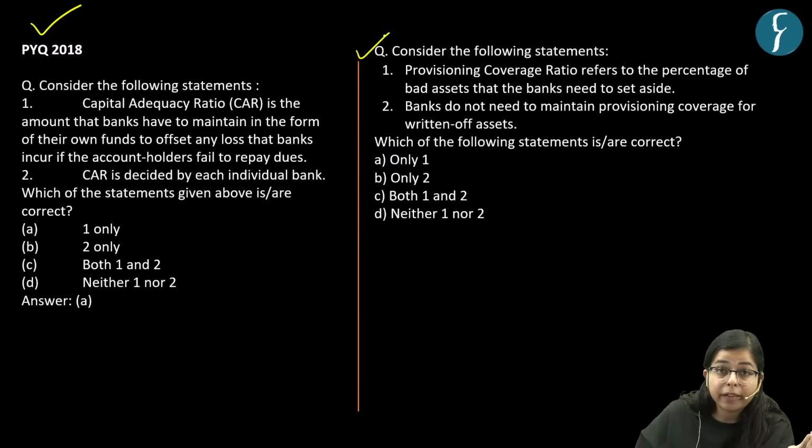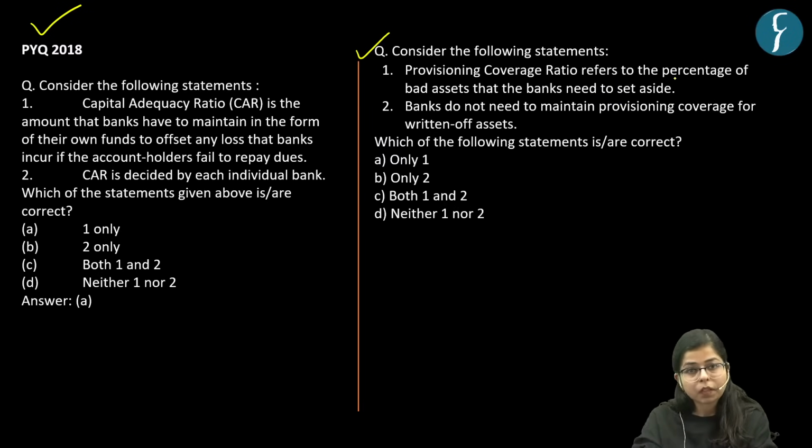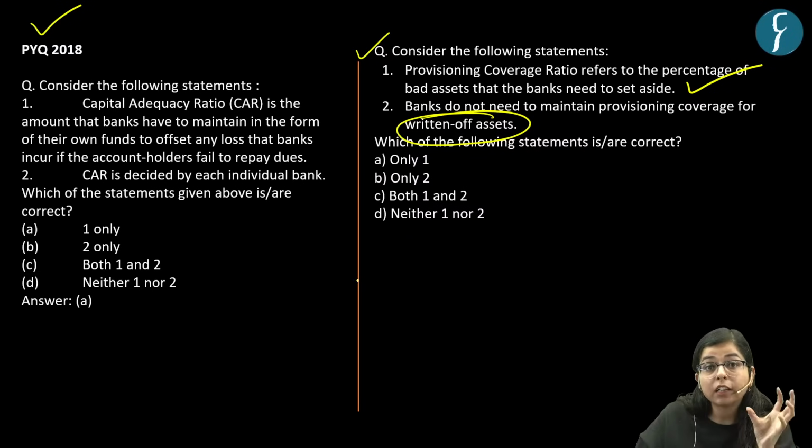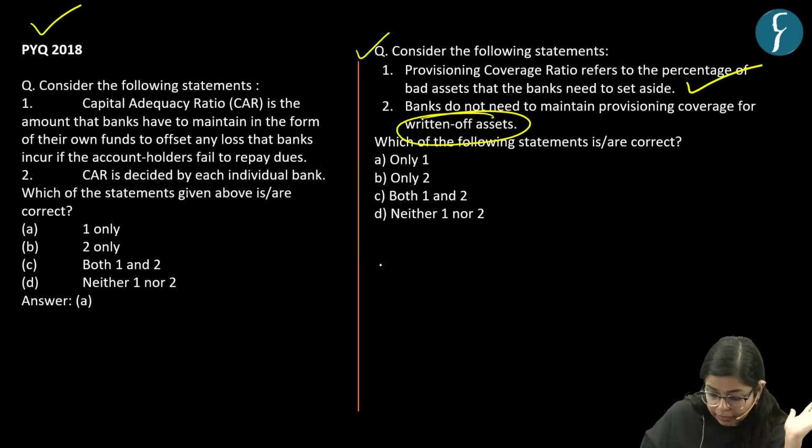Now, let us solve this practice question which says that provisioning coverage ratio refers to the percentage of bad assets that the banks need to set aside. As we saw, this is a correct statement, right? The second statement says that banks do not need to maintain provisioning coverage for written off assets. Now there is one more term which is written off assets. Sometimes in the news you have seen that a bank has written off a loan for XYZ company, right? Sometimes banks write off loans.